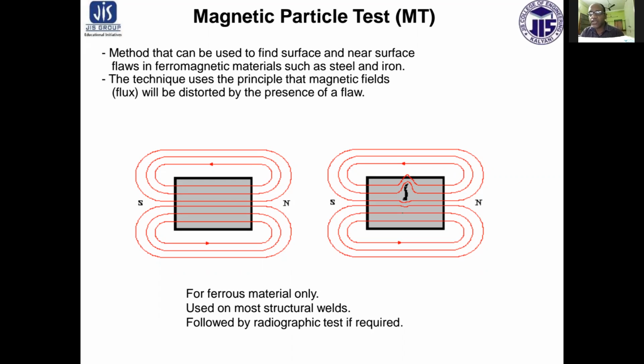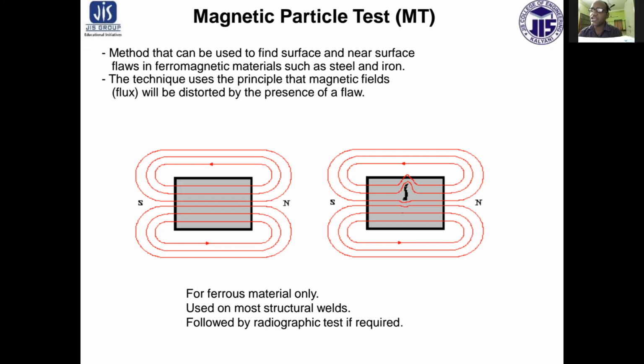In the wet method of inspection, a liquid containing fine ferromagnetic particles suspended in some medium such as kerosene or petroleum oil is applied by some suitable method such as dipping, spraying or brushing.